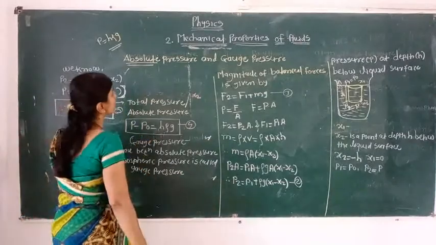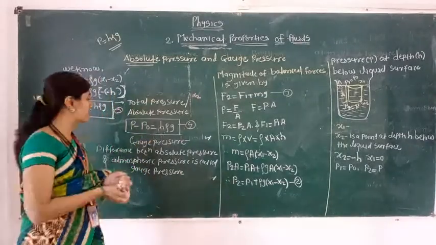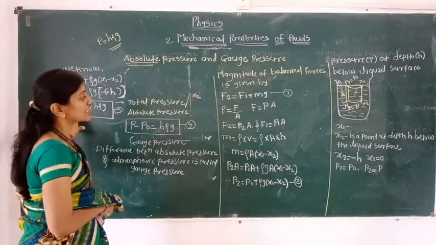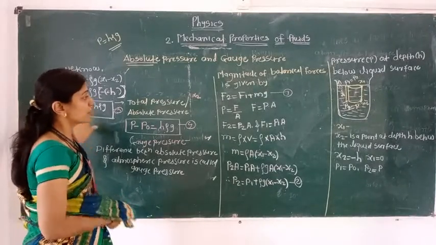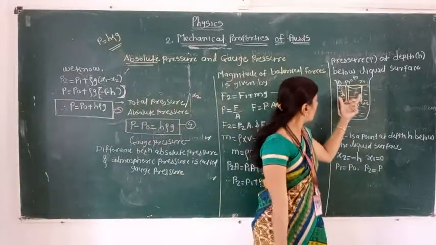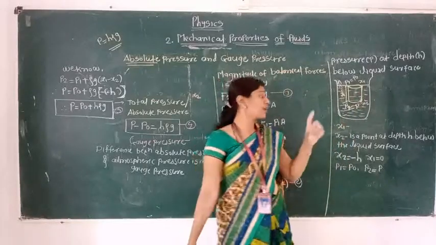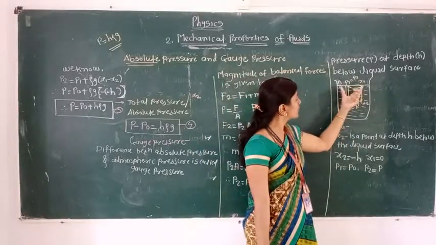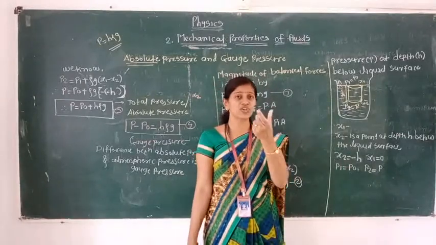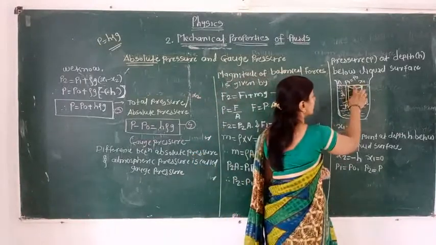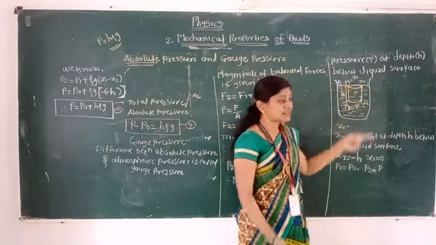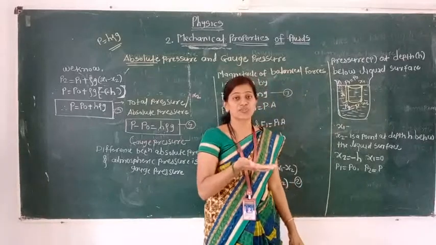Okay, so this way we have completed the absolute pressure. Here we can say the absolute pressure, otherwise the pressure at a depth h below the liquid surface open to the atmosphere. See here, I want to tell, here in the container the liquid is present, okay, and the elementary cylinder present in it has its top surface here. This place is the liquid surface. So that top surface of the cylinder comes in contact with the atmosphere.